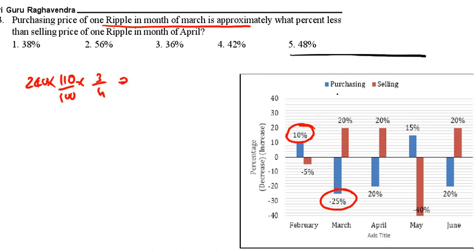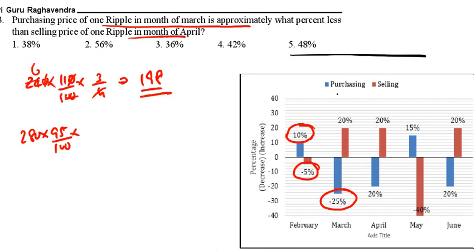It will give, 2 zeros cancel, 4 ones 4, it is 198. Purchasing price of 1 Ripple in the month of March is 198. It is how much less than selling price of Ripple in the month of April? So 280 into, in February it is 95 by 100. In March it is again selling price 6 by 5. In April it is 6 by 5. If you do this calculation, 0 cancel, 5 ones 5 19s, we are going to get 383.04. Now this is the selling price, and 198 is the purchasing price.